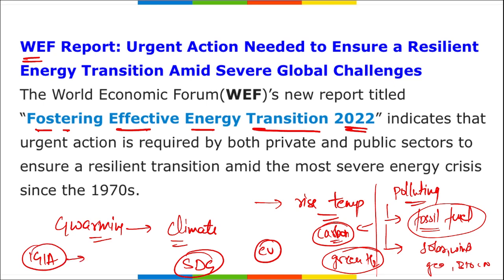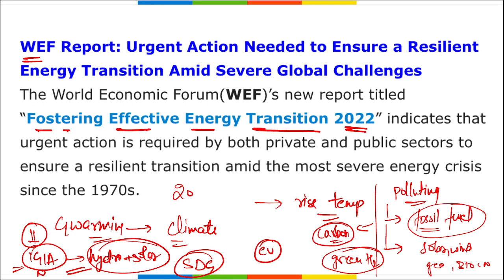Now Indira Gandhi International Airport is currently running on hydro as well as solar power only. By these two energy sources only, the Indira Gandhi International Airport of New Delhi is working, and now they have set a target to achieve zero carbon footprint for running this particular airport by the year 2030. So they are aiming for net zero carbon for this airport by 2030. So remember it.